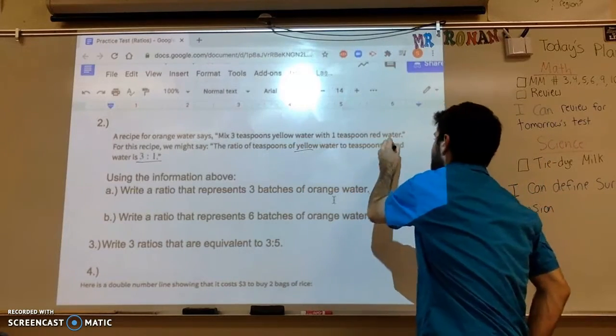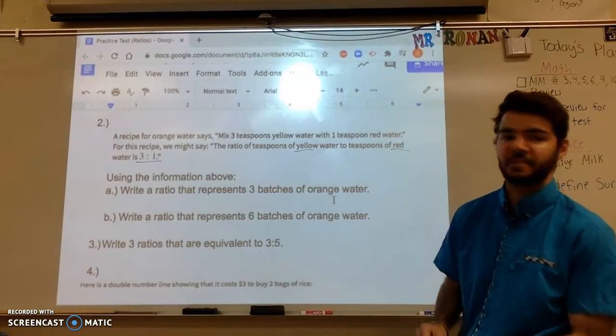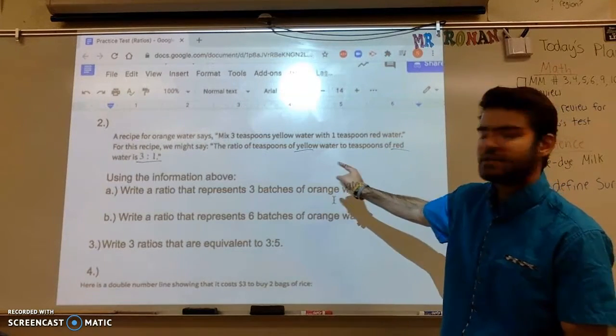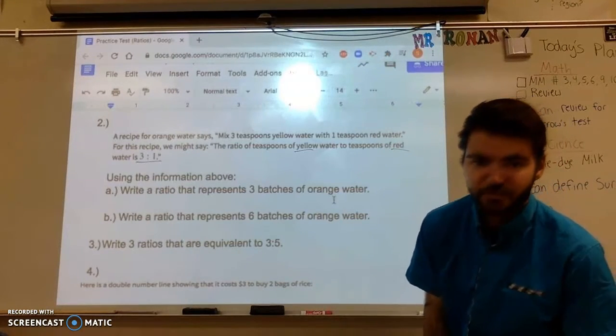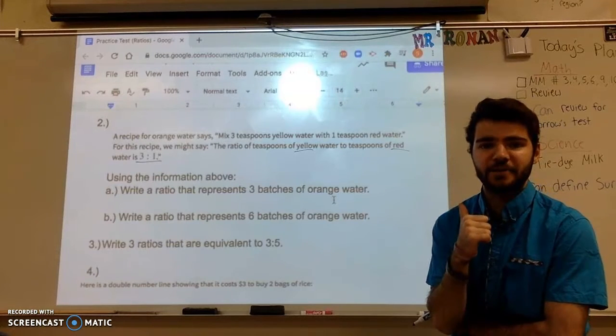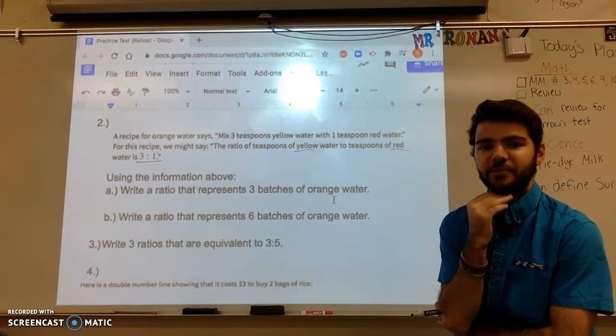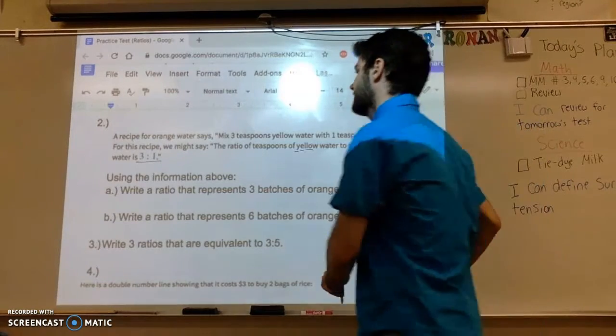So we're going yellow to red. Notice how I said the 3 represented the yellow, because in both cases in our sentence, yellow comes before red. So in our ratio, the number for yellow should come before red as well. Okay, so 3 to 1. And this is going to be one batch, okay? 3 to 1 represents one batch of orange water, and I'm going to write that down just so I don't forget.